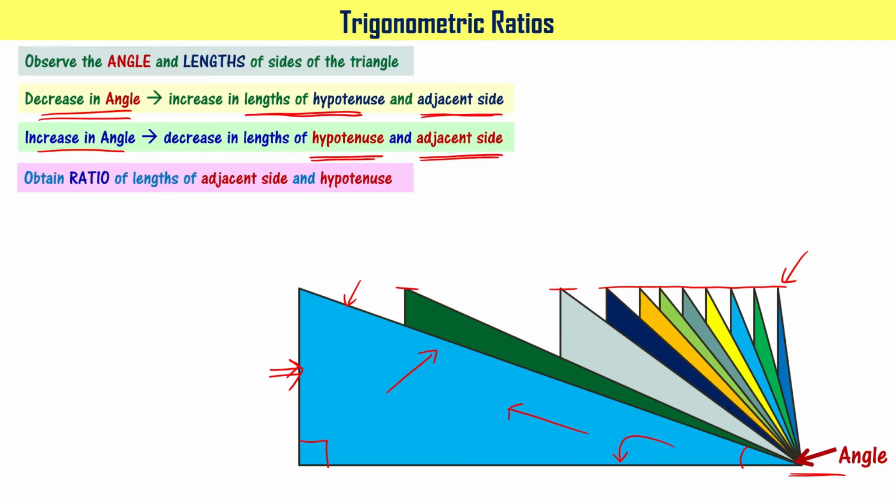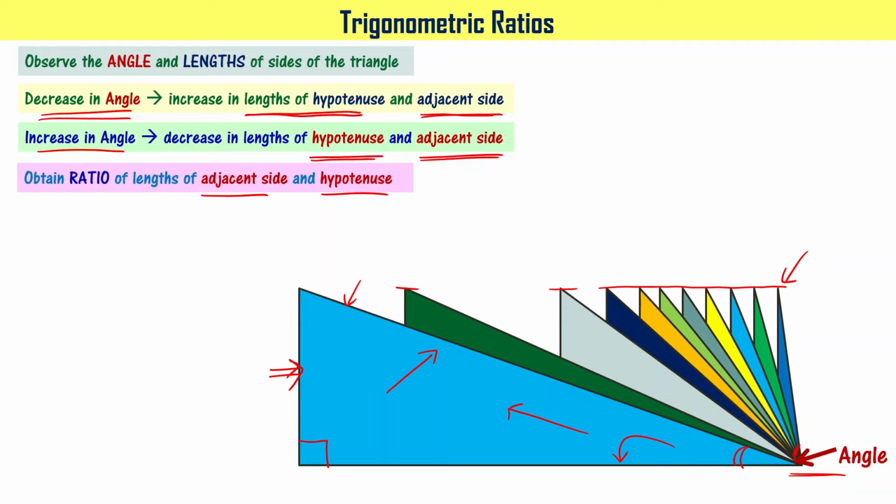Similar to the earlier case, let's obtain the ratio of lengths of adjacent side and hypotenuse. Here you have seen so many triangles, right? For every triangle, you have an adjacent side and you have a hypotenuse. And every triangle has got a different angle also, right? This angle is different from what you have seen for the other triangles, right? So angle was different and lengths of adjacent side and hypotenuse were different for different right angle triangles.